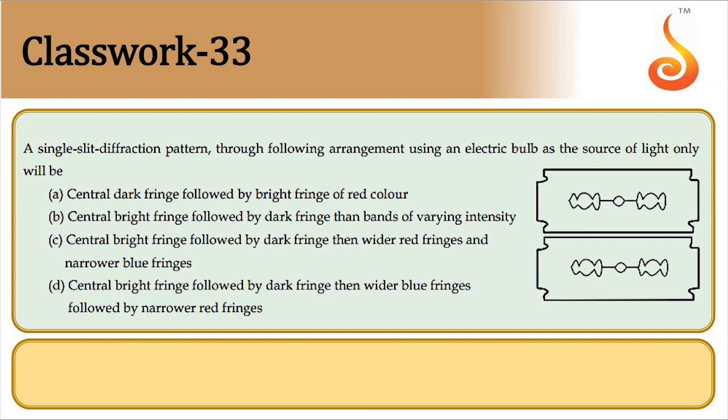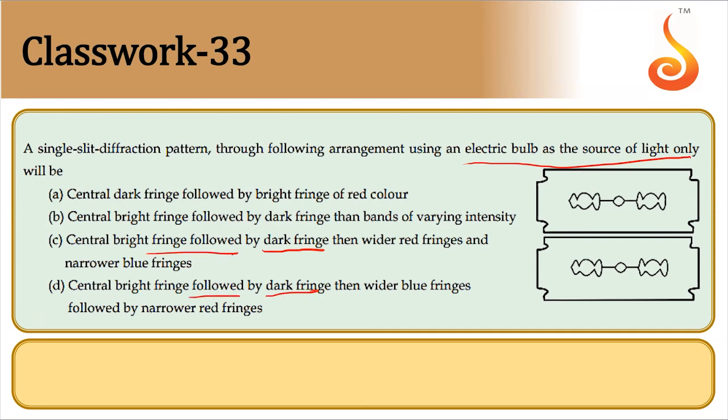So followed by that, there must be dark fringes. Then there will be colored fringes, because white light is used. The source of light is white, an electric bulb is a white light source. So other colors will also be there. Now, there are two options with the same thing. So C and D, in both the cases, they are the same.